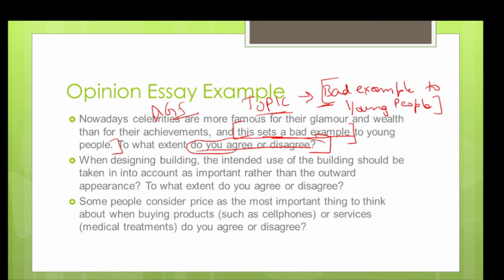Second question: when designing buildings, the intended use of buildings should be taken into account as important rather than the outward appearance. To what extent do you agree or disagree? This is also an opinion question. Some people consider price as most important. I'm not going into detail on the different types of question. I'm going to have separate slides for all types of question.